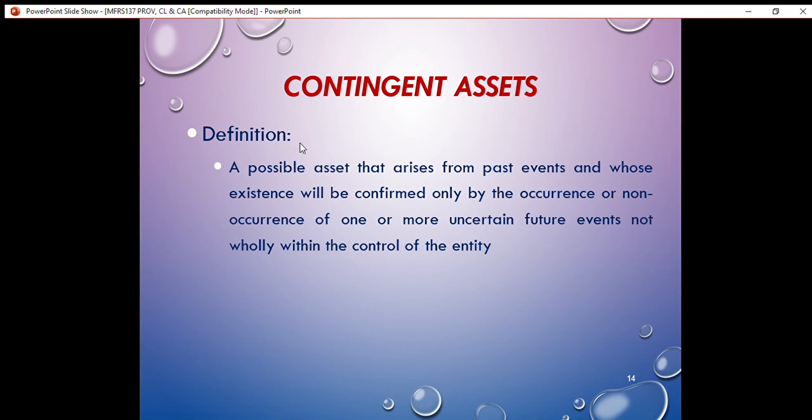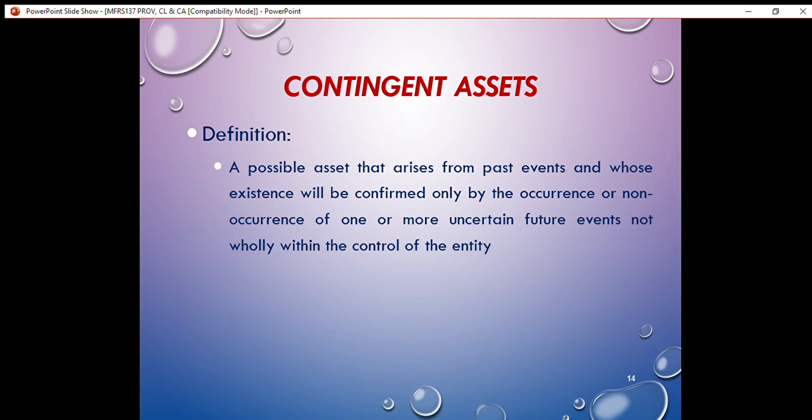So here, the definition of contingent asset refers to possible assets that arise from past events. Possible asset here means there is a possibility that the company would receive an income from an outside party. For example, a company took legal action against its customer for a breach of contract.